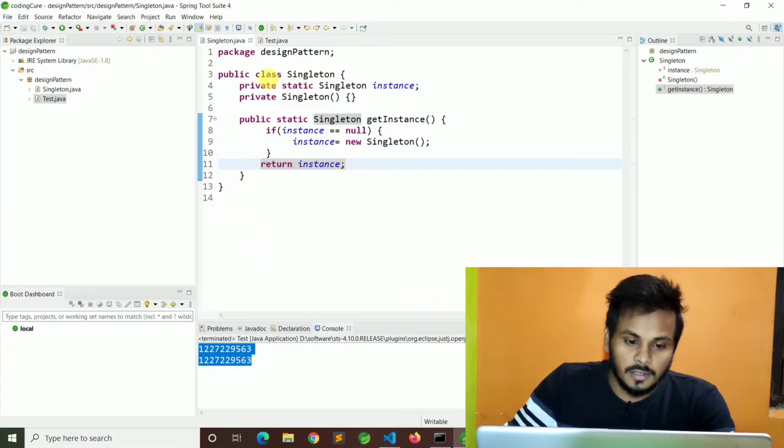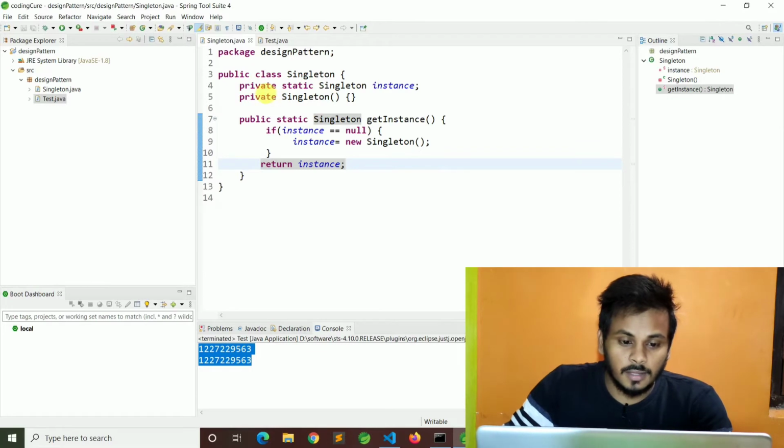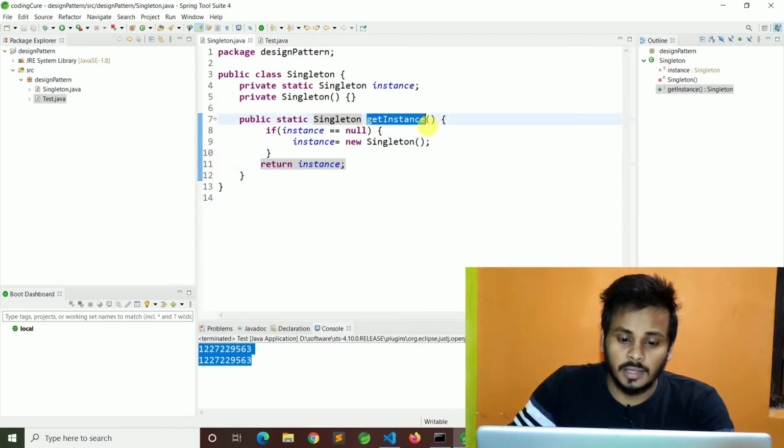In this class I have created one public static method, the Singleton getInstance method. This method will create the object of this class.